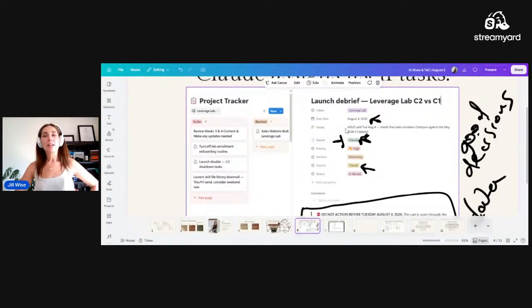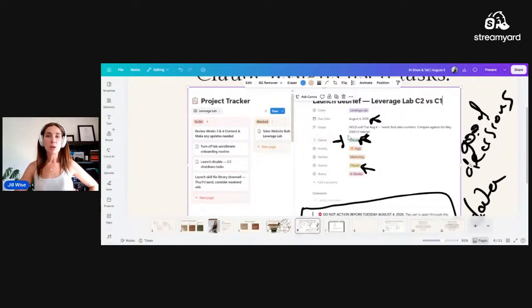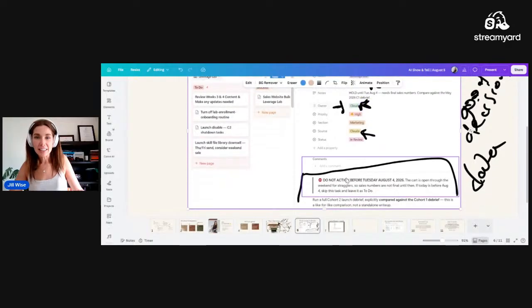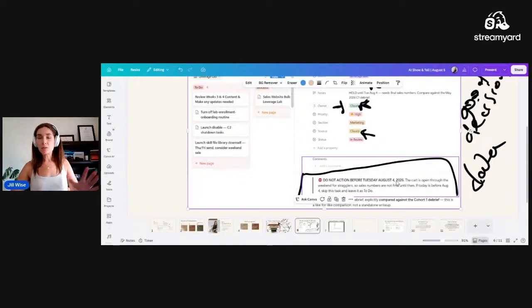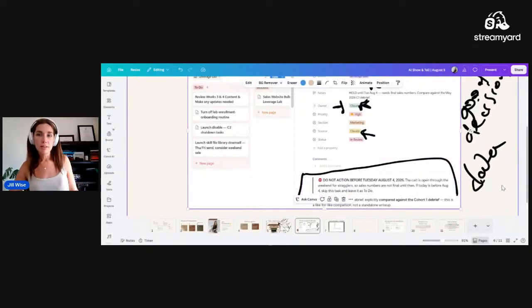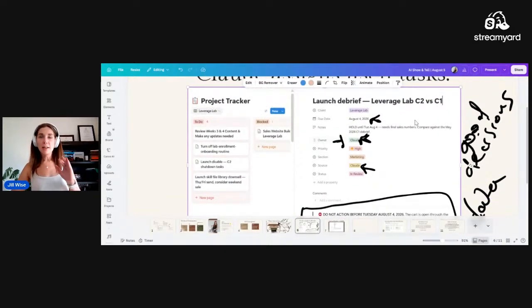because our silly little robots are fairly eager. I wanted to have that extra parameter in, and Claude knows that I want these extra parameters in, so it tells itself to hold, and it puts even this secondary reminder: do not action on this before this date. The reason was that I wanted the launch to be fully closed, and all of the final numbers to be in after the date. Even though the cart closed last Friday, I still wanted it to be on Tuesday this week that it did the debrief for me.